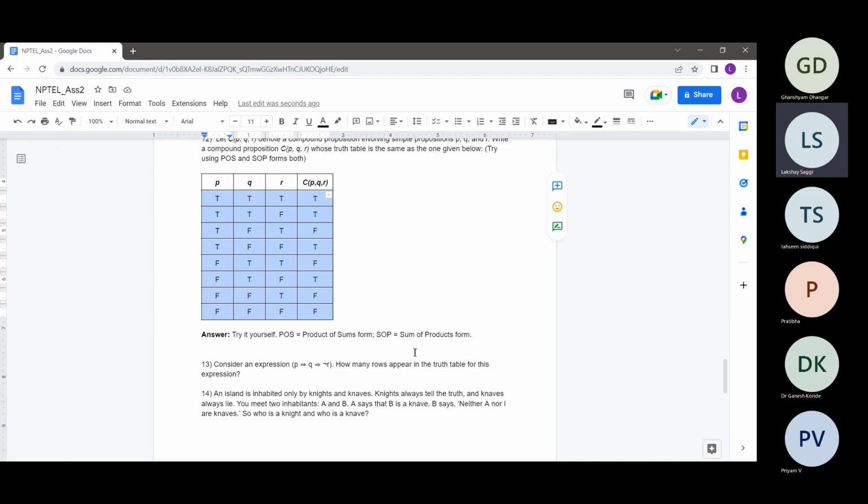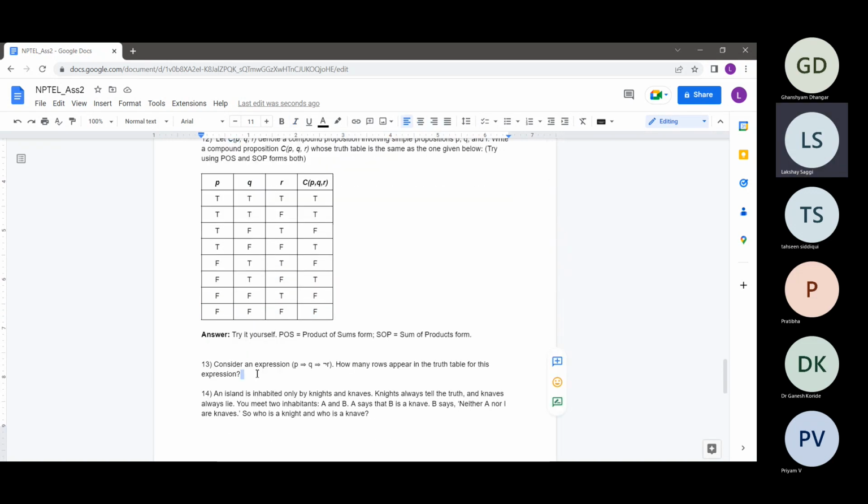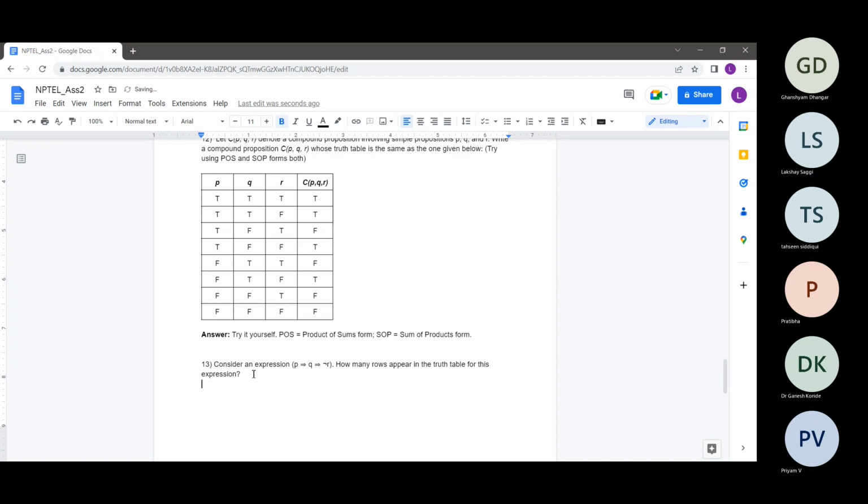Basically, the sum of products form corresponds to finding a proposition which follows this truth table. So nothing too fancy. It's as easy as making a truth table for an expression. So yeah, let's just leave this.